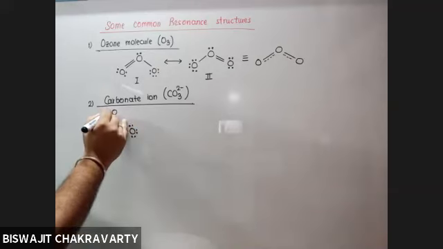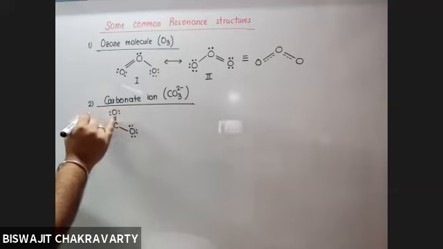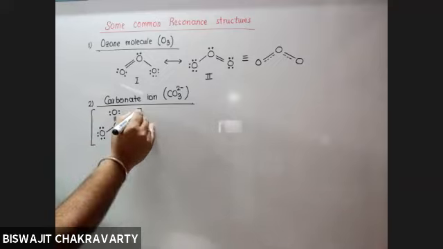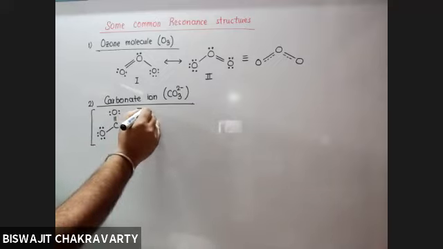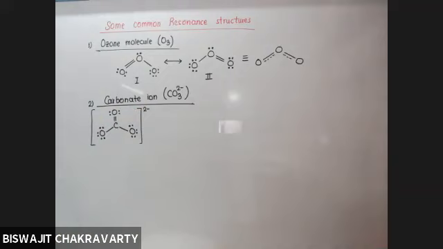We had calculated formal charge, you know. How many such structures are possible? How many Lewis dot structures are possible for carbonate ion? 3.